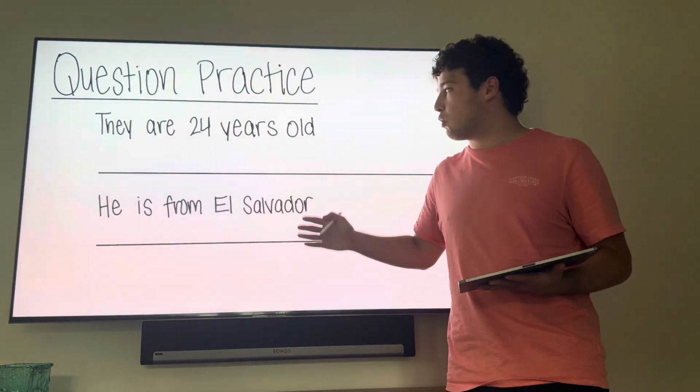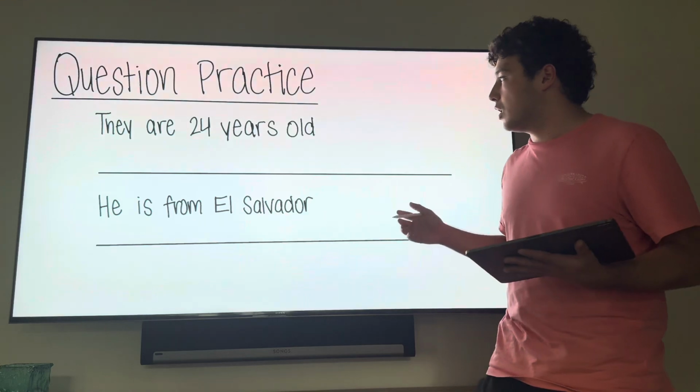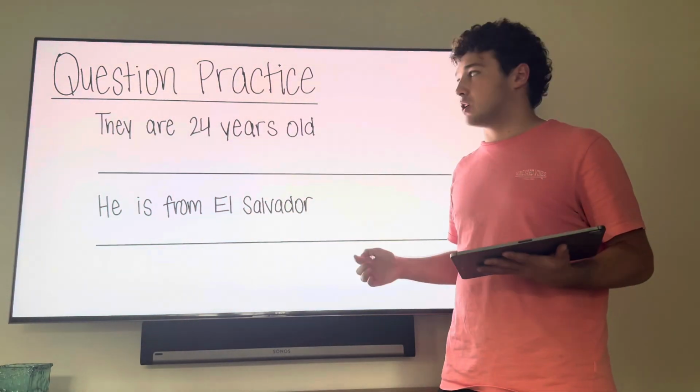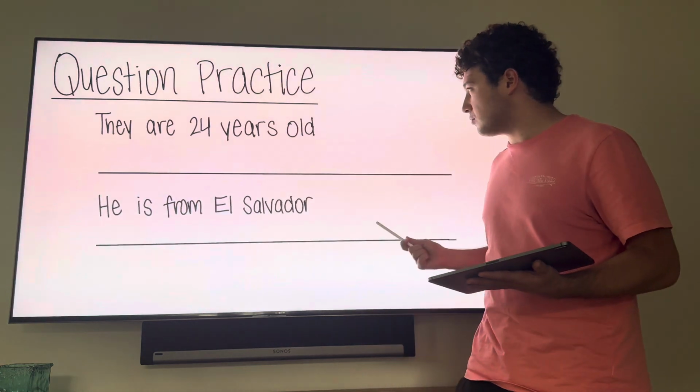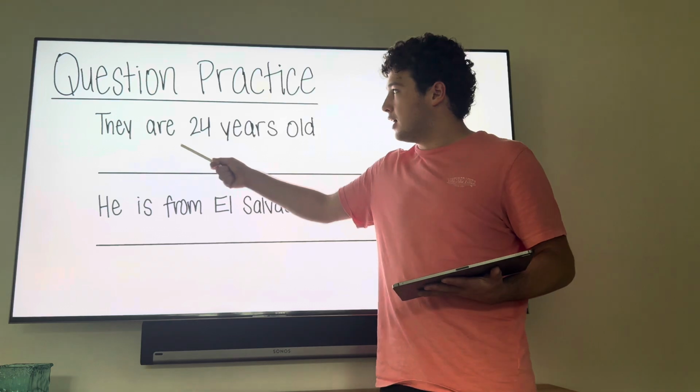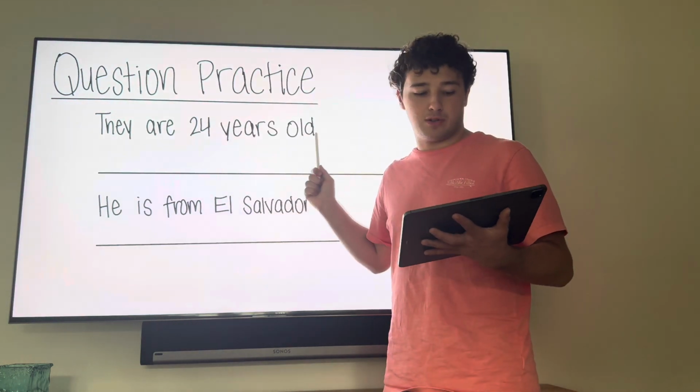Okay, so let's go over these 2 questions. We have the statements given to us, and then we're just going to turn them into questions with the verb to be. The first one here, they are 24 years old. They are 24 years old.